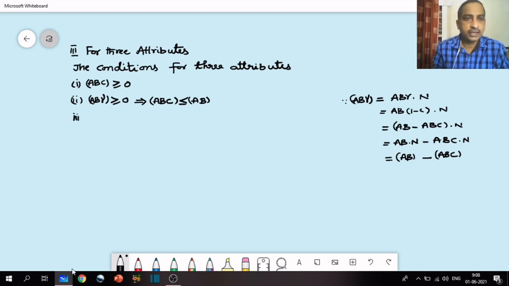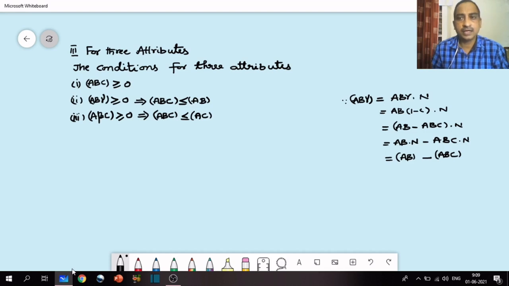The third ultimate class frequency is A beta C, which is greater than or equal to 0. This implies ABC is less than or equal to AC. If you have any doubt, you can write this in symbols as operators: you will get AC minus ABC greater than or equal to 0, which means ABC is less than or equal to AC. The fourth ultimate class frequency is alpha BC.